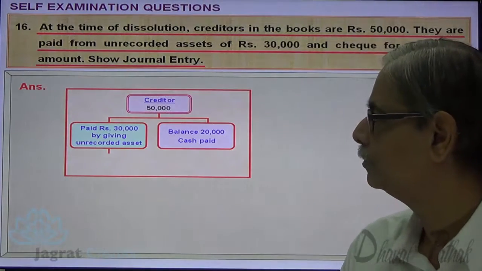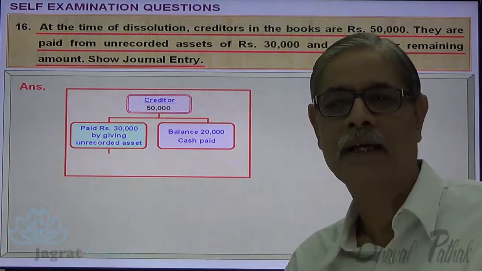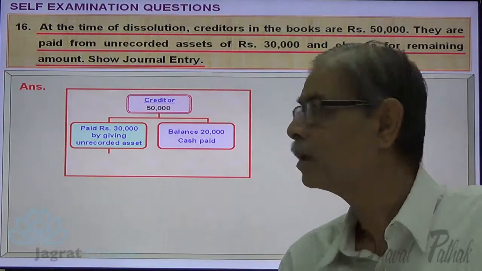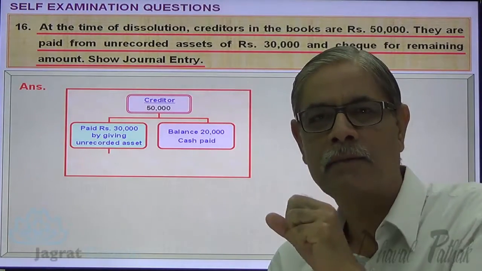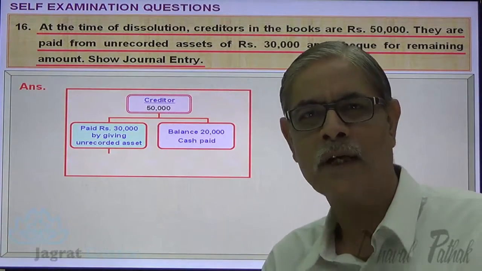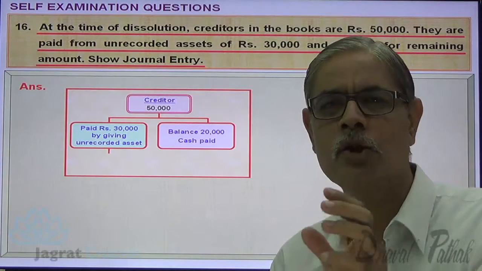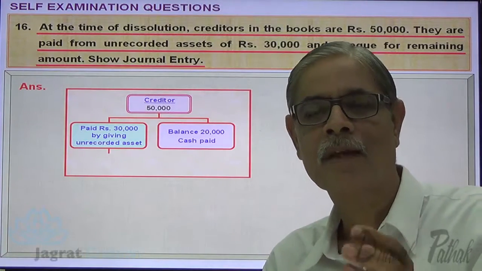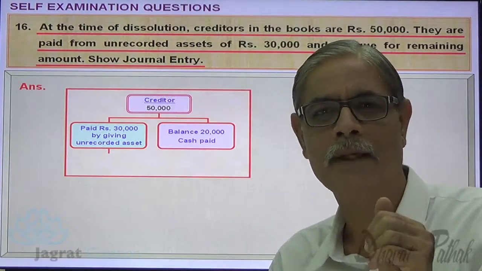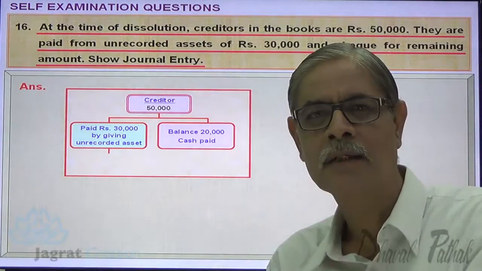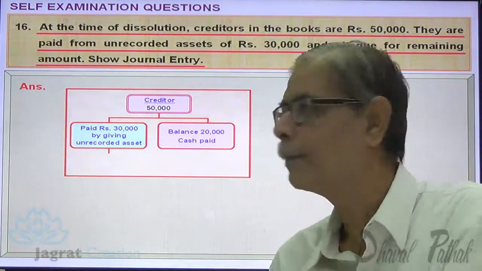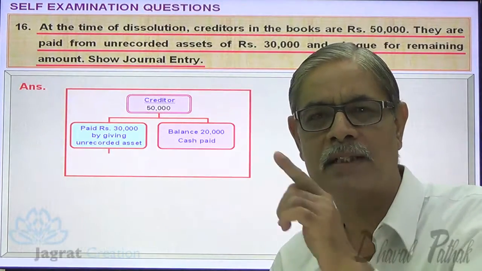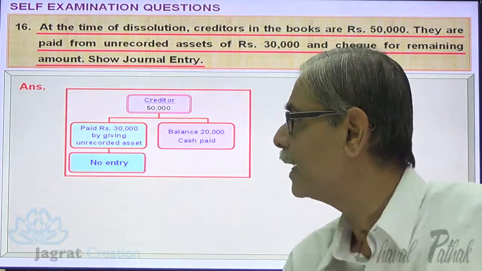When an asset is given for payment of liability, and if the liability account, creditors account, is already transferred to realization account, then for the asset given against it, no entry gets recorded. As I have explained to you, in such a situation, if you want to write the entry, realization account debit for the settlement of liability and realization account credit for the realized value of asset, and both have occurred at a time in this transaction. So realization account debit to realization account credit. So better we may not write the entry for this.